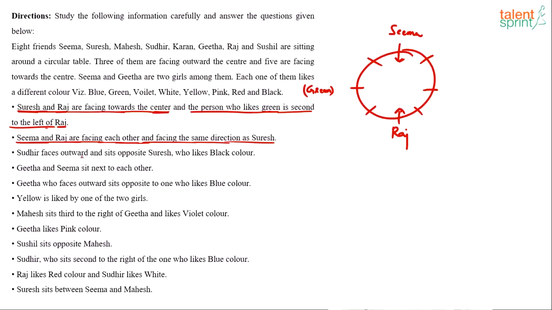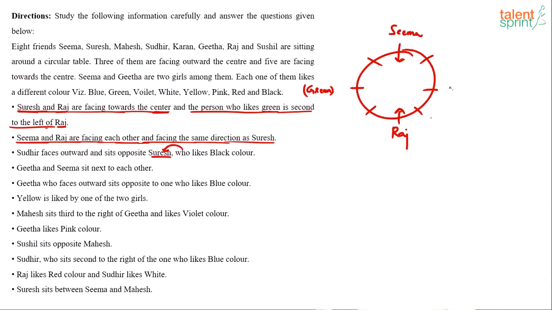Okay. Next, Sudhir faces outward and sits opposite Suresh, who likes black color. Now there's some information available here, but I don't think we can use it immediately. What we know is Suresh likes black color. Sudhir faces outward and he's opposite to Suresh. So whichever position Suresh takes, Sudhir will be in the opposite position. But we cannot fix the position of Suresh here, can we? It's not possible immediately, as we'll get multiple possibilities.